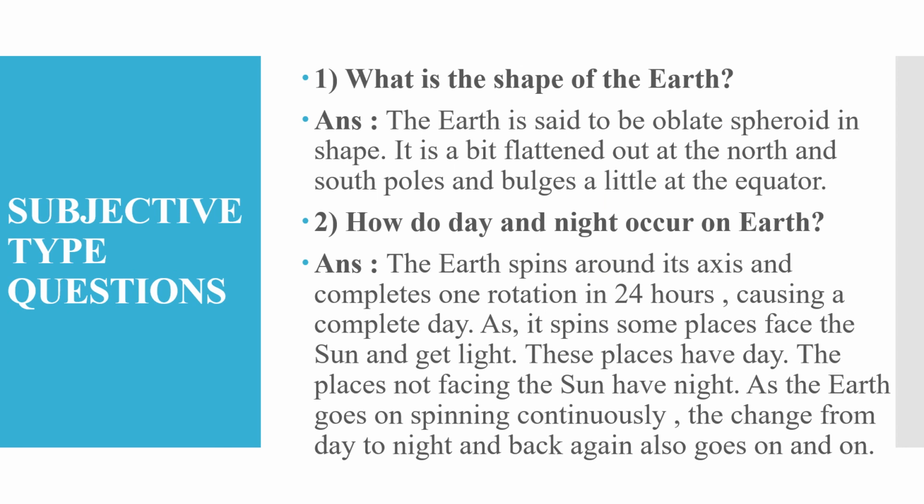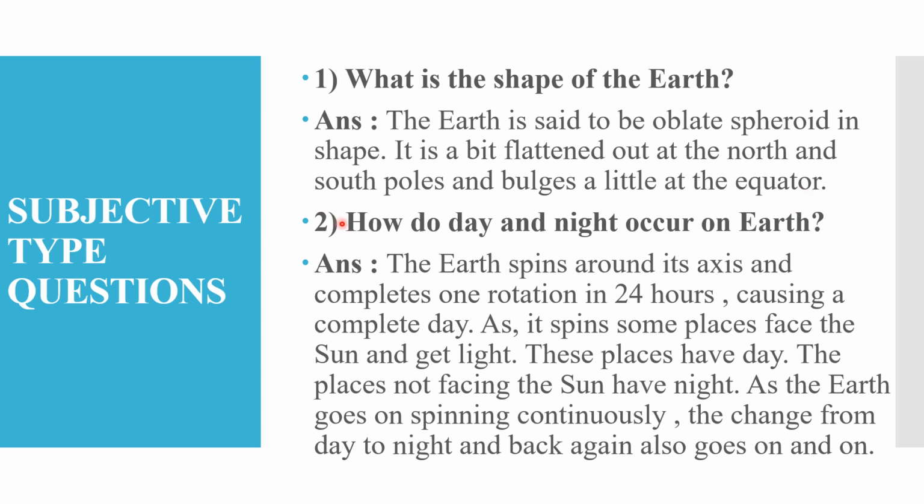Now let's see the question answers from this chapter. For this, open page number 119 of your science textbook. Let's see the first question. What is the shape of the earth? The earth is said to be oblate spheroid in shape. It is a bit flattened out at the north and south poles and bulges a little at the equator.